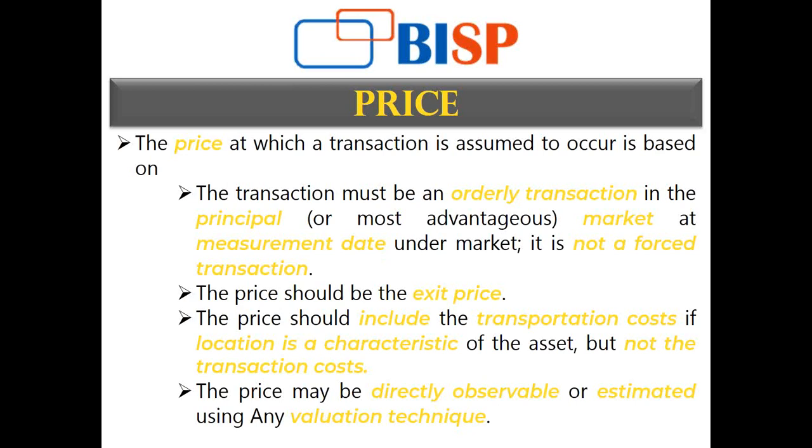It is attached to the location of the asset. But transaction cost occurs only when the transaction happens. It can be incurred, or it may not be incurred.